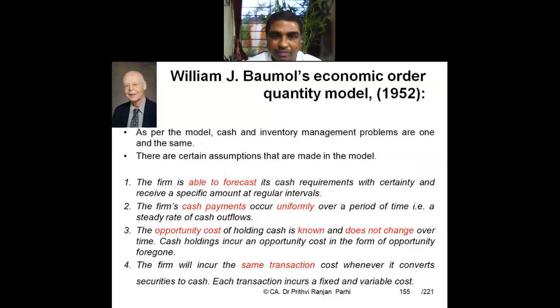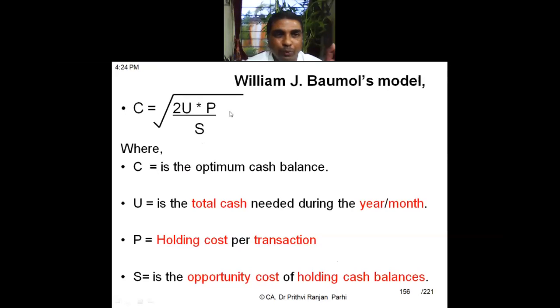Now this theory suggests this formula. You must be familiar with this formula. In cost accounting, we have studied a similar kind of formula. It says C is equal to the square root of 2U into P divided by S, where C is the optimum cash balance. That means C is the cash balance we should maintain. What is U? U is the total cash needed during the period. It may be a month, it may be a year.